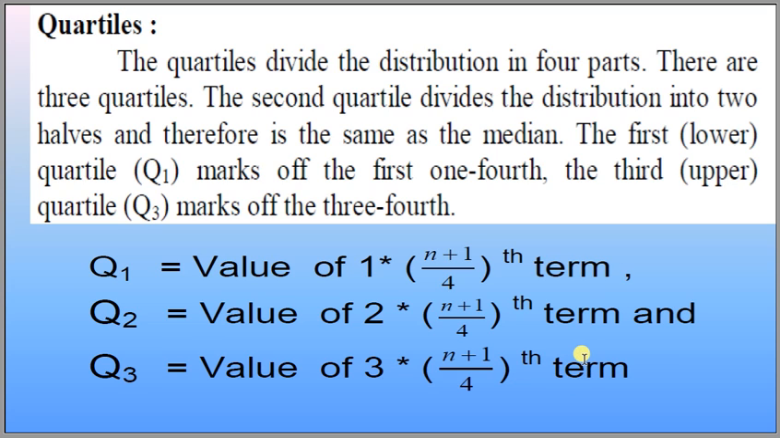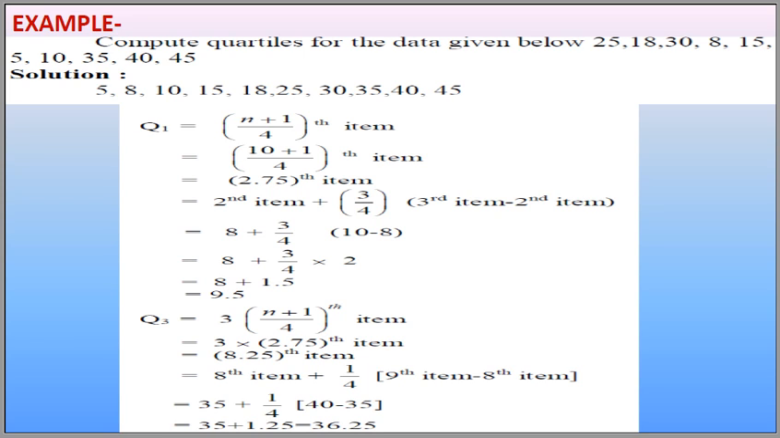These are the different methods; we can find the value of quartiles by these methods. Example: compute the quartiles for the data given below: 25, 18, 30, 8, 15, 5, 10, 35, 40 and 45. For Q1, (n plus 1) divided by 4, the number of observations is 10. After arranging the data in increasing order: 5, 8, 10, 15, 18, 25, 30, 35, 40 and 45, the value of